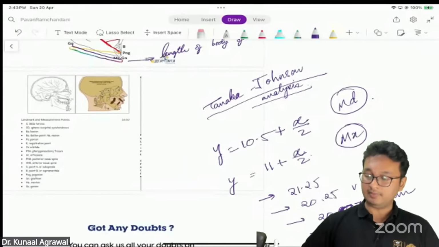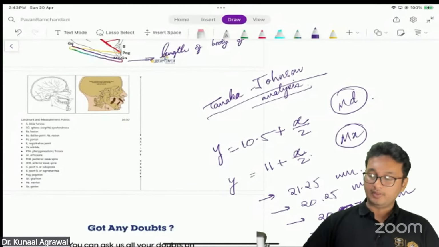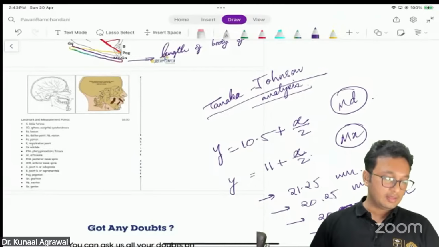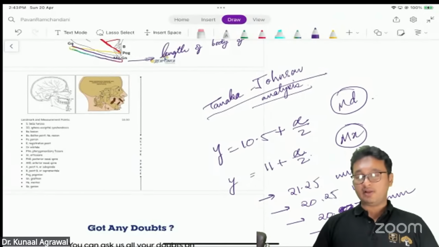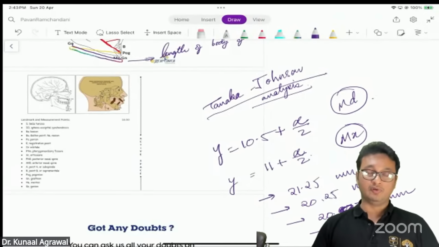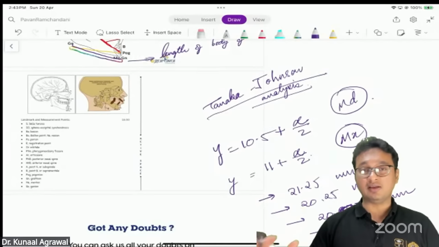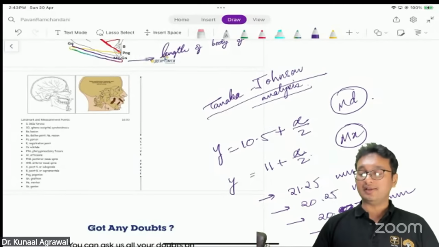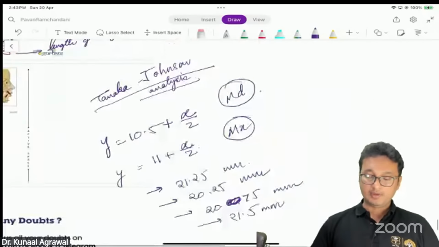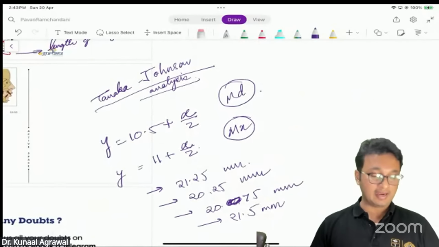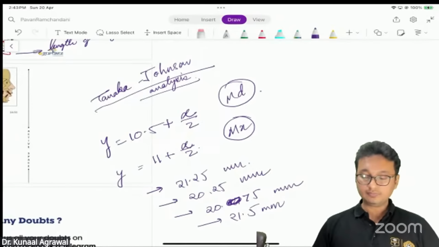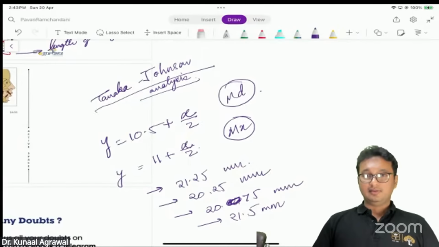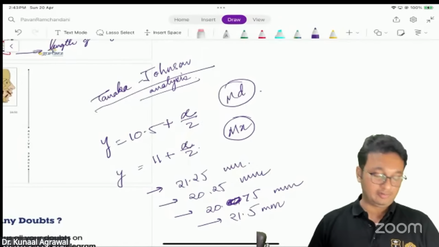I assume the measurements are in millimeters. So as I said, I cannot give you the correct answer if I do not have the exact mathematical values for those questions. So I leave this answer for you. I have given you the exact mathematical formula. You can apply it yourself if you remember the exact values of the question. And then we can get back to this question later on.